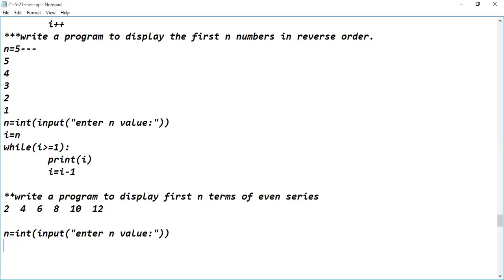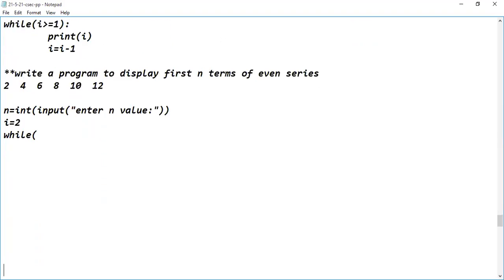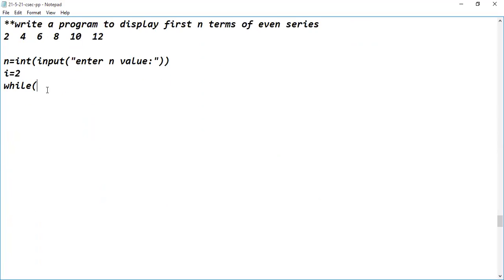Then a loop variable is needed, and initialization is needed. So i should be initialized to 2, the first term. Then a while loop is needed. Can anyone tell me what's the condition? i less than or equal to 2n. Can I write like this? No, sir. 2 into n can be written, but not 2n.